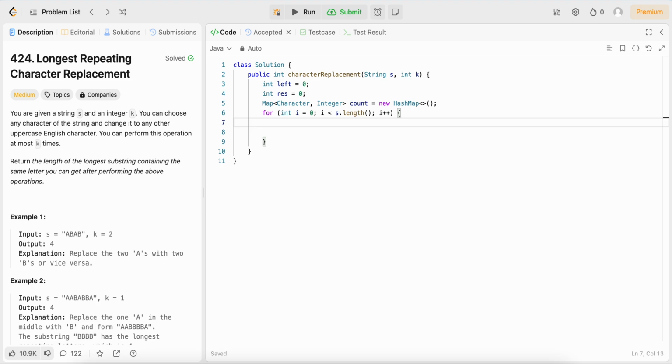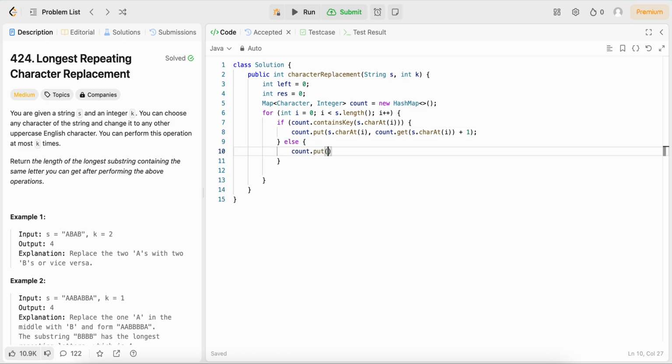We can basically do this in Java by first checking if our count contains this character. If it does, then we just want to update its count and increment it by 1 because we're seeing this character right now. And otherwise, we just want to put it with a count of 1.